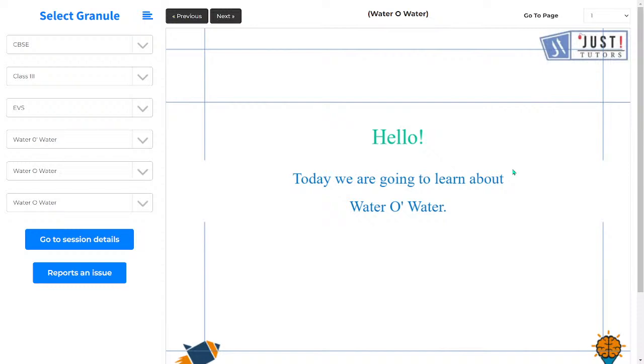Hello everyone, welcome back to our session, and the topic that we are going to discuss in today's session is water, which is of class 3 NCERT. So we are going to discuss this topic in detail today. So let's begin.